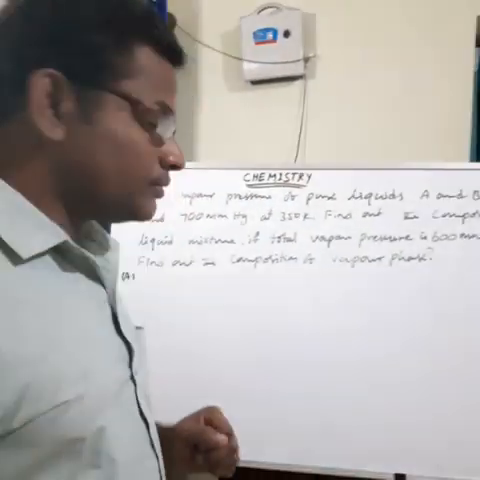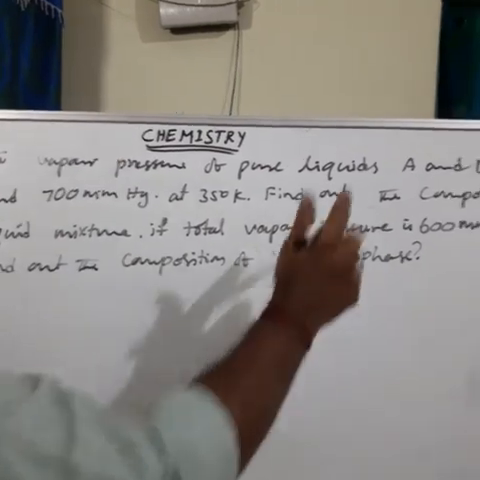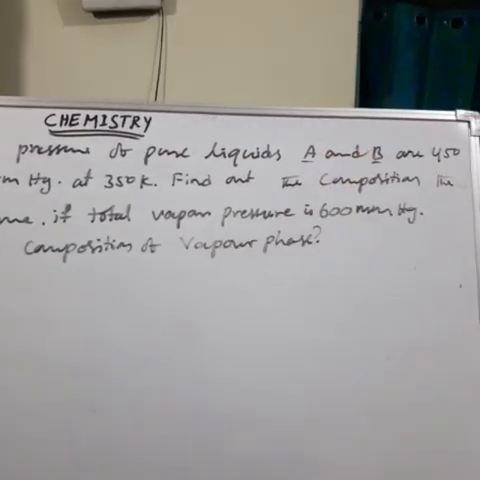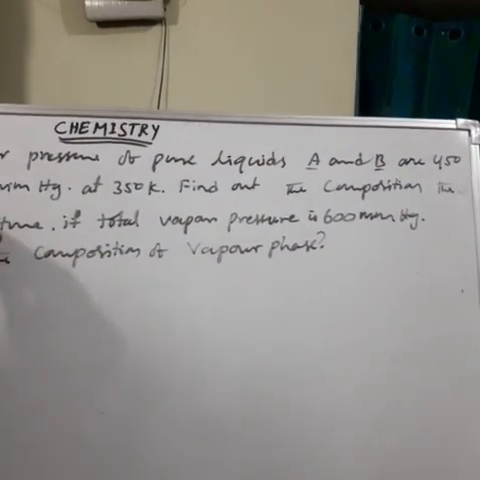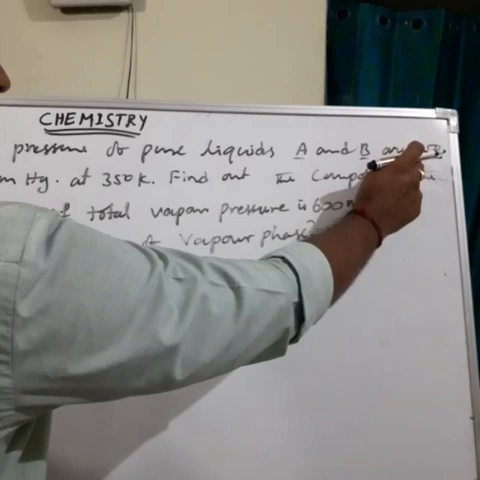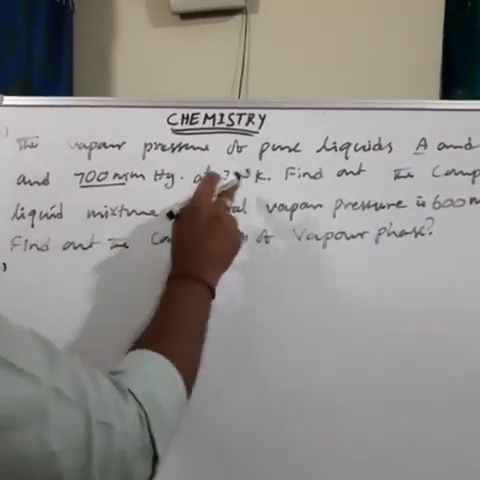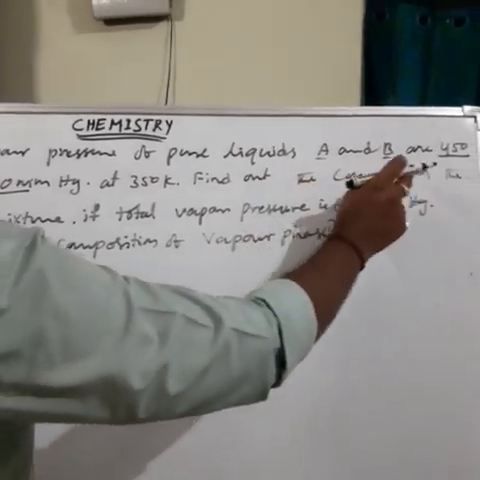Then next, the problem. The vapor pressures of the pure liquids A and B are 450 and 700 mm of mercury, meaning liquid A has vapor pressure 450 and liquid B has vapor pressure 700 at 350 Kelvin. Find out the composition of the liquid.